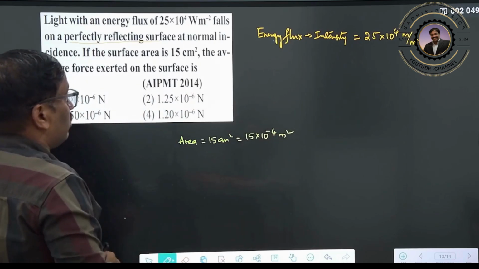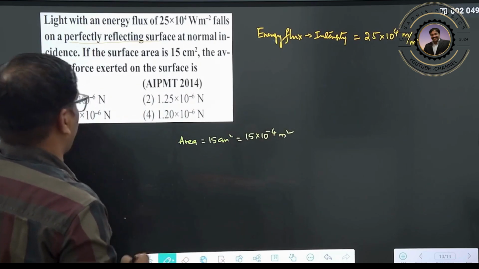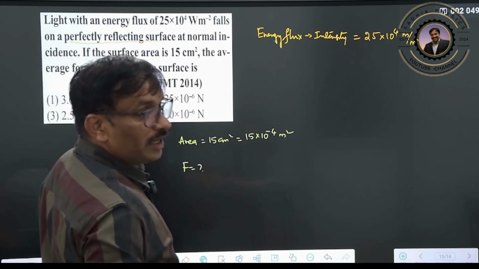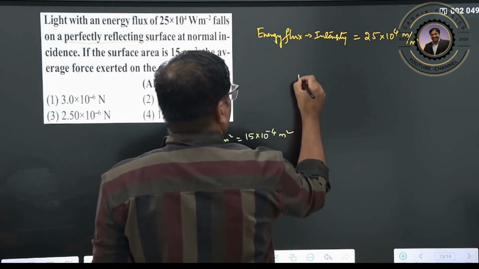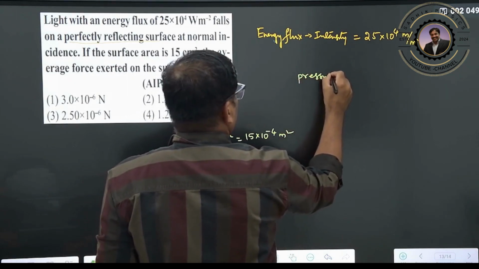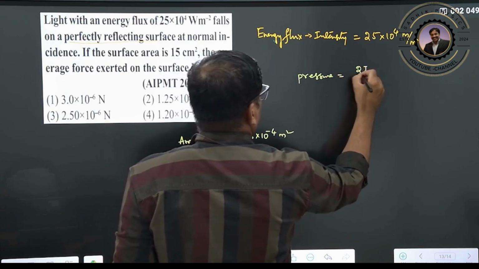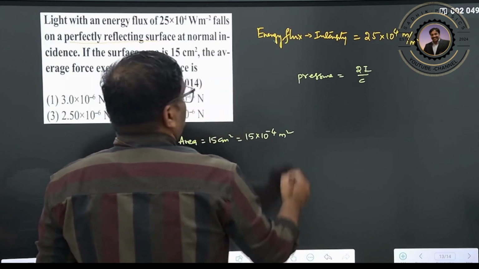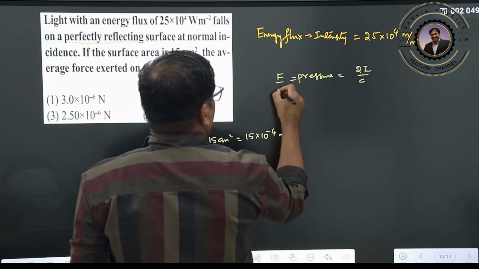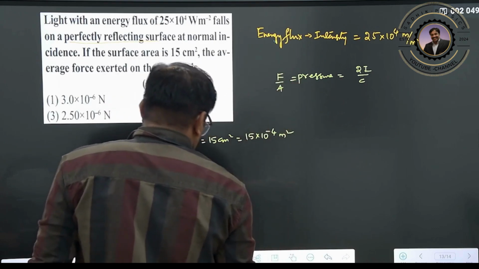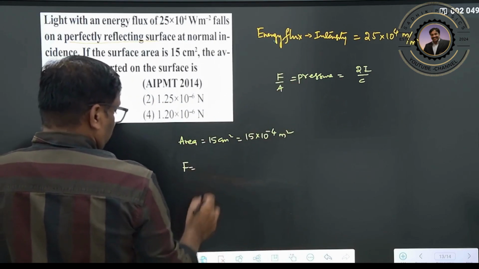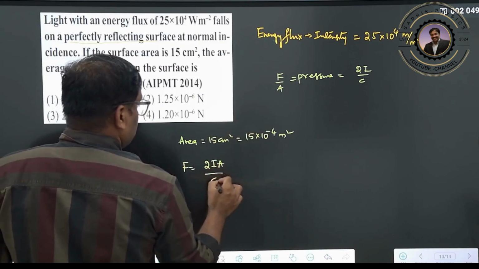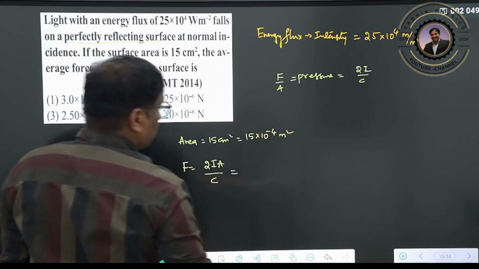We know the radiation pressure is 2 times intensity by c. Pressure is force by area, so force is equal to 2 into I into A by c. That's all. Clear?